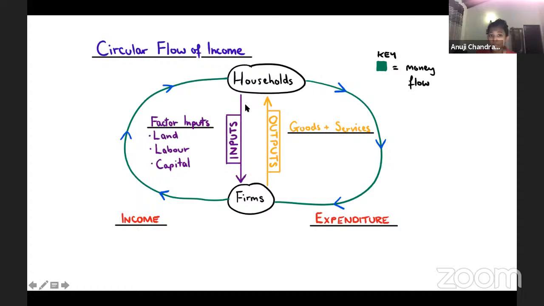So households will provide inputs to the firms, and firms will sell the output. By using these inputs, they will produce output, and this output will be sold back to the household, right? For an example, your father gives his labor to the firm. Using your father's labor, they will produce a good or a service, and then they will supply this back to you or your cousins, your friends, anyone you know, households, right?